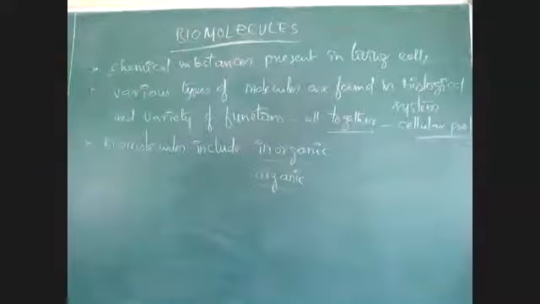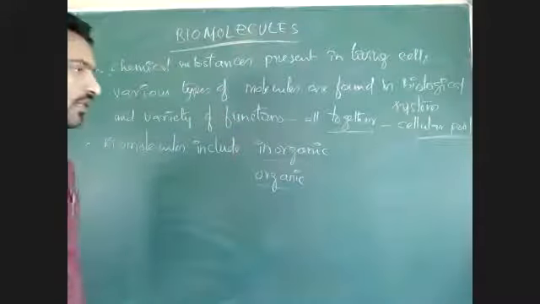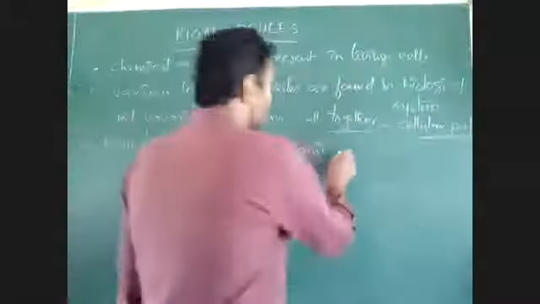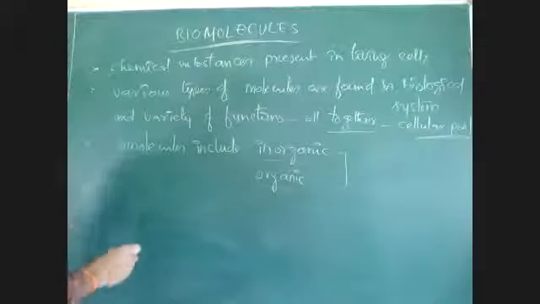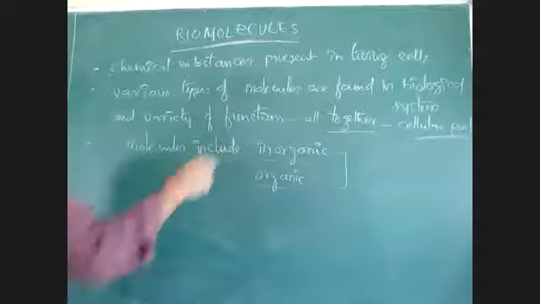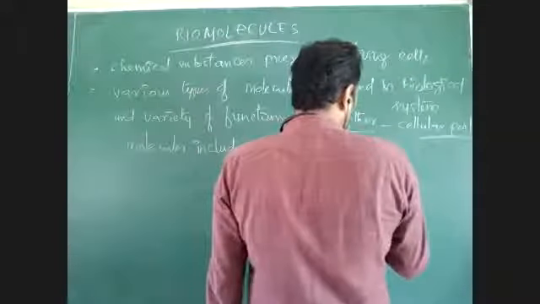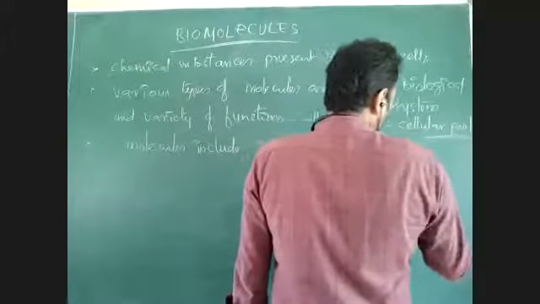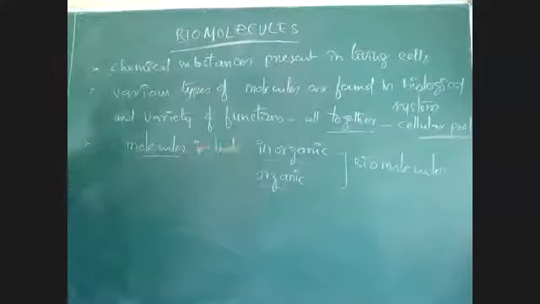All these compounds, inorganic and organic molecules, are totally called biomolecules. Or you can write: molecules include organic and inorganic molecules which are present in living systems. They are called biomolecules. Molecules in that living system, organic and inorganic, all together are called biomolecules.